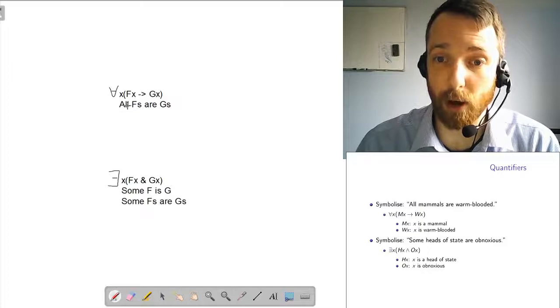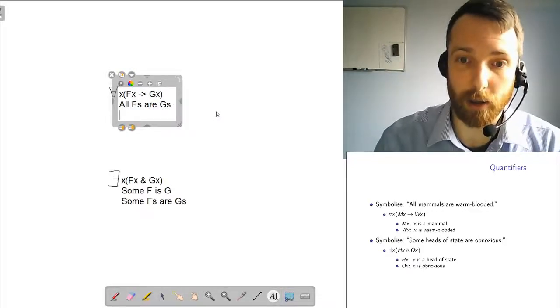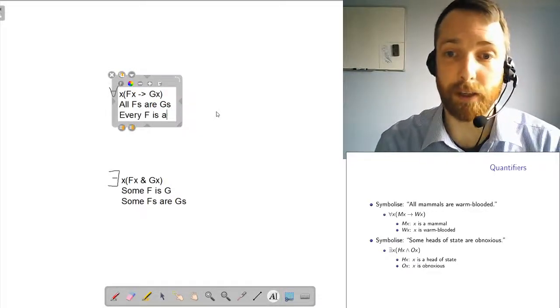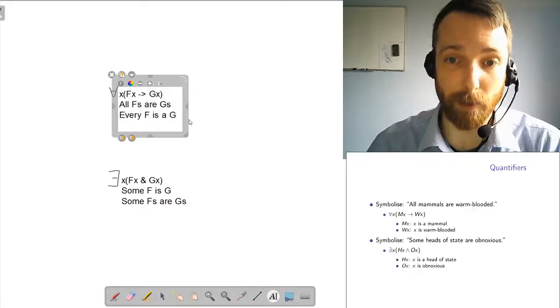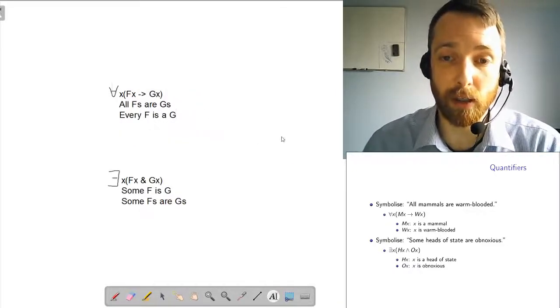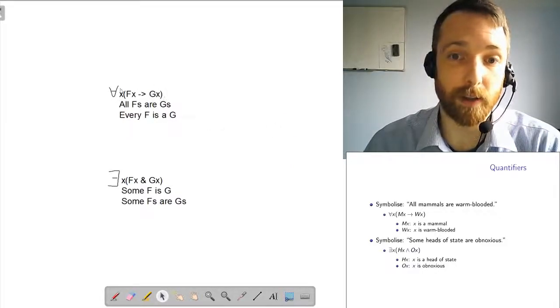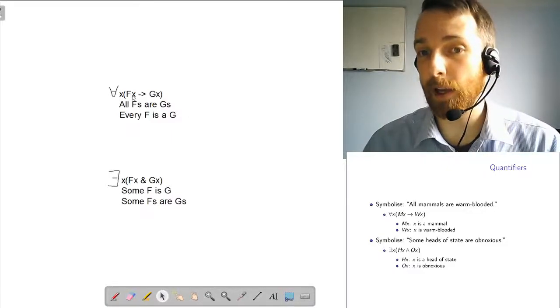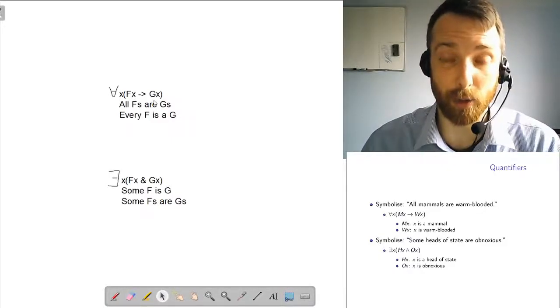For a sentence like all F's are G's, or a sentence like every F is a G, whatever F and G might be, any one place predicate, you're going to wind up with a symbolization that looks like this. For all X, if X is an F, then X is a G. That's just a pattern worth getting used to.